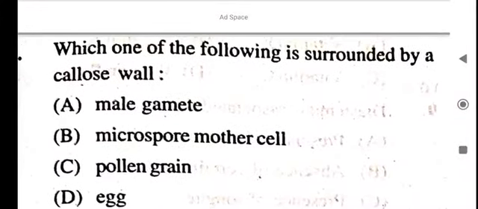Which one of the following is surrounded by a callose wall? Male gamete, microspore mother cell, pollen grain, egg. Microspore mother cell is surrounded by a callose wall. Okay, microspore mother cell surrounded by a callose wall. Next question.